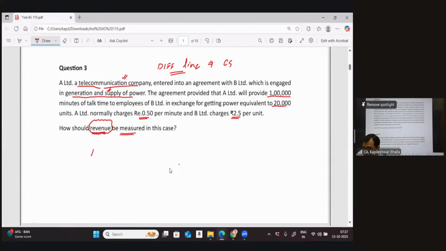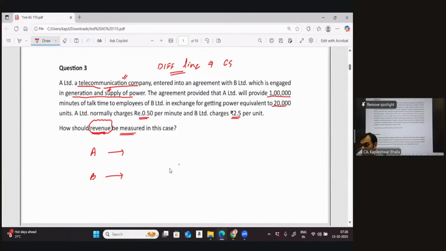Let's see how much revenue A would recognize and how much revenue B would recognize. Since it's a barter deal, A is a telecommunication company providing 1 lakh minutes of talk time, and each minute is worth 50 paisa. And in return, what he's getting from B Limited is 20,000 units of electricity, which is chargeable at the rate of 2.5.